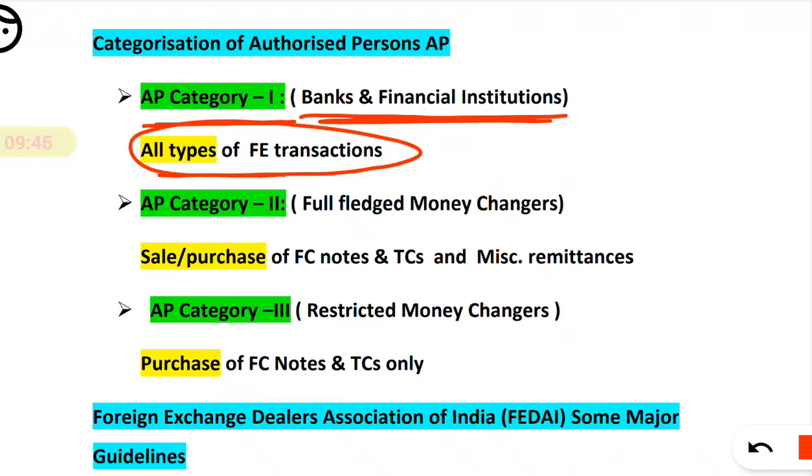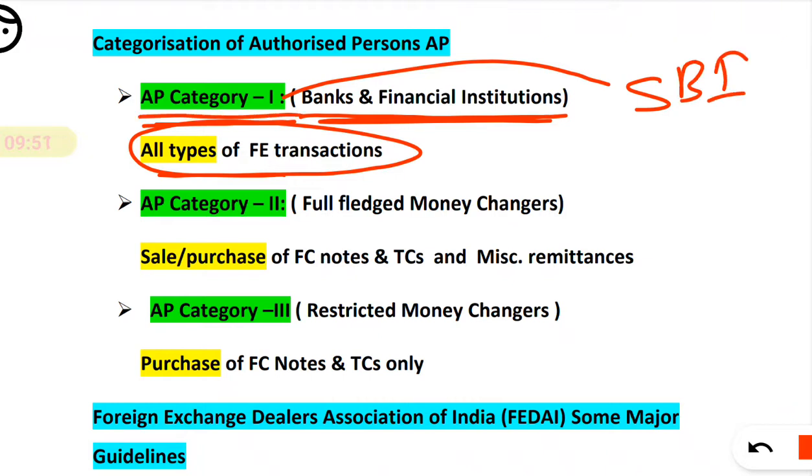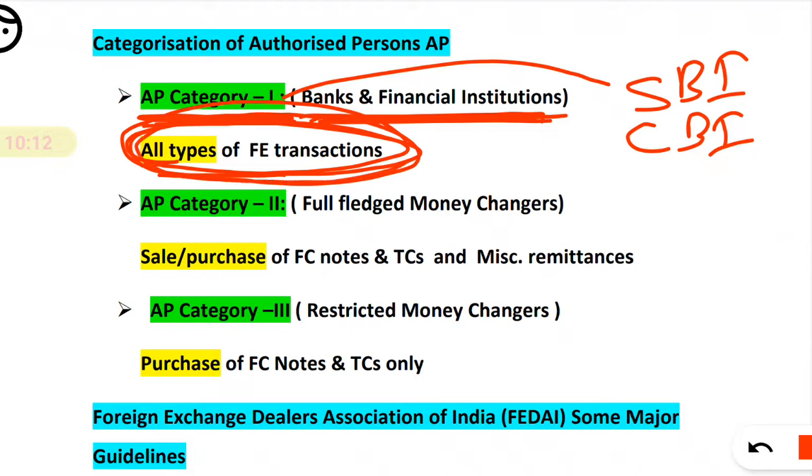Remember, who comes under the category? Say SBI, we are in the category of AP1, so we can do all foreign exchange transactions. Say CBI, Central Bank, or any bank we take as a commercial or nationalized bank, which comes under the category of AP1, that is AP1 or AD1. So all banks and financial institutions are allowed to undertake all types of foreign exchange transactions.